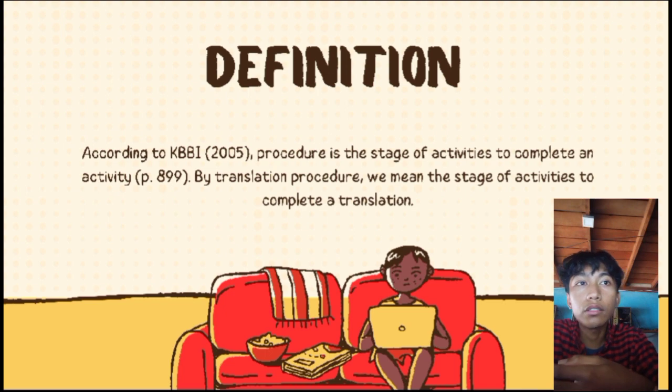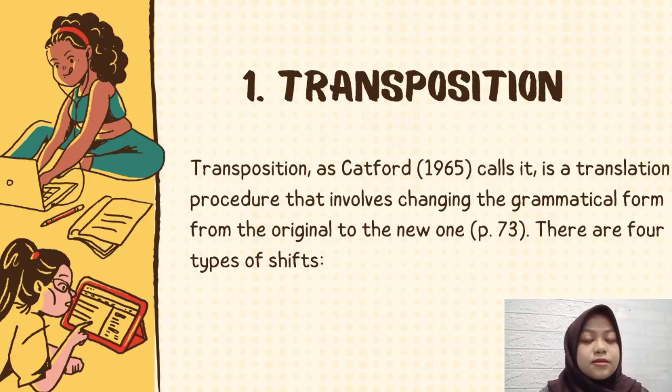The difference between method and procedure lies in the unit of application. Translation method deals with the whole text, while translation procedure applies to sentences and small language units or textual microunits, such as clause, phrase, word, etc. This is from Mashali 2002. Thank you.